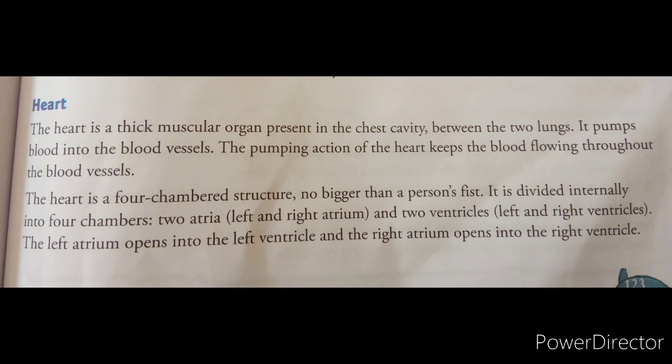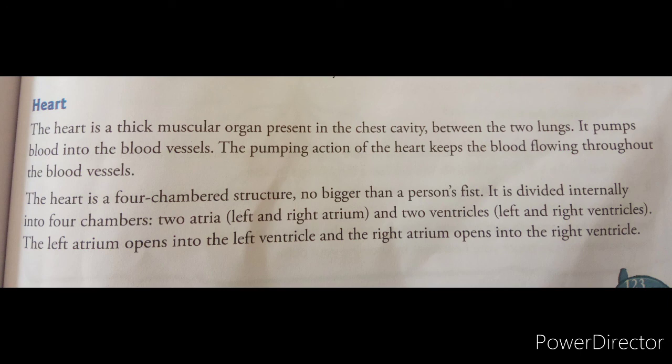The heart is a four-chambered structure. Roughly, we can say the size of the heart is that of the person's fist, in the sense of our closed palm. It is not bigger than the person's fist. It is divided internally into four chambers, that is two atria and two ventricles: the left atrium and right atrium, and the left ventricle and right ventricle. The upper chambers are called the atria and the lower chambers are called the ventricles. The left atrium opens into the left ventricle, and the right atrium opens into the right ventricle.